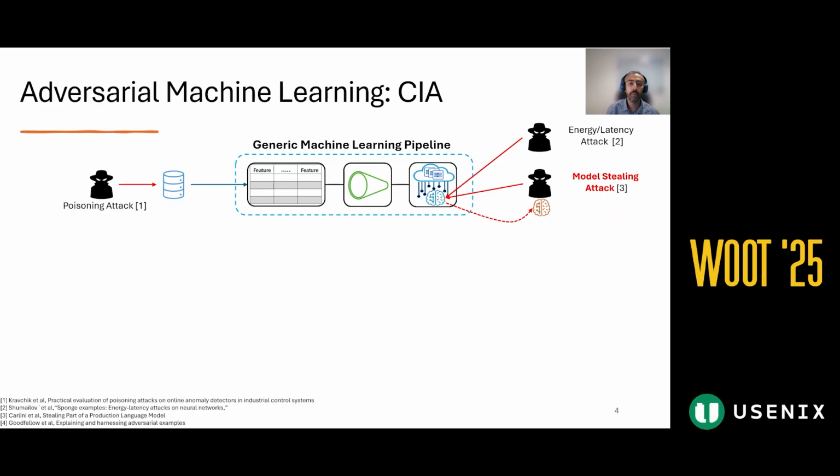They could steal the model or craft adversarial examples to cause misclassification or evasion on the targeted ML model. We focus on these two.